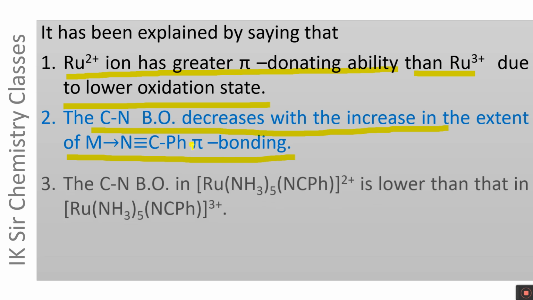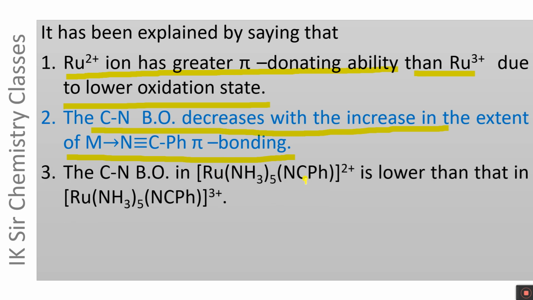decreases. The CN bond order in this complex with +2 charge is lower than that in this complex having triple plus charge, because in the case of the former there is a greater extent of pi bonding, and this pi bonding places the electron density of the metal into the vacant pi star MO of nitrile, and it decreases the CN bond order.